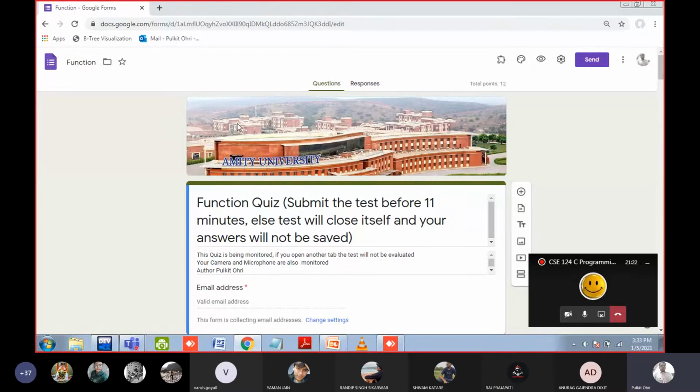And one more thing, when you do this quiz, there are two submit options. One is the submit option of the Google form. Once you have submitted the Google form, on the top you will see a green button to submit this particular quiz. So you have to submit the quiz two times. First I will share the link. Do not open any new tab.